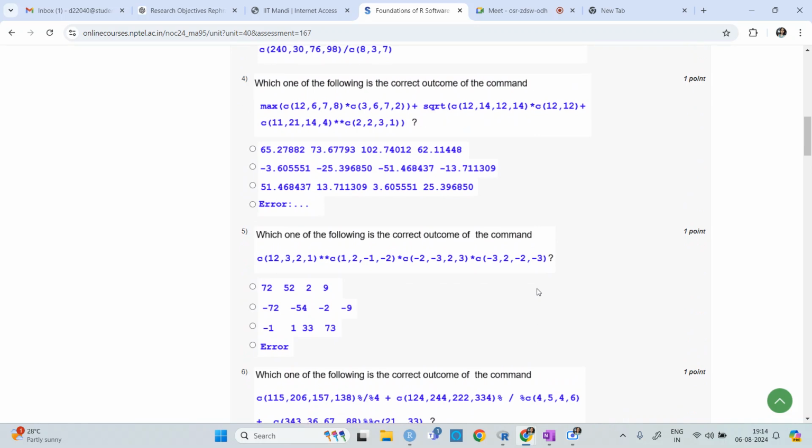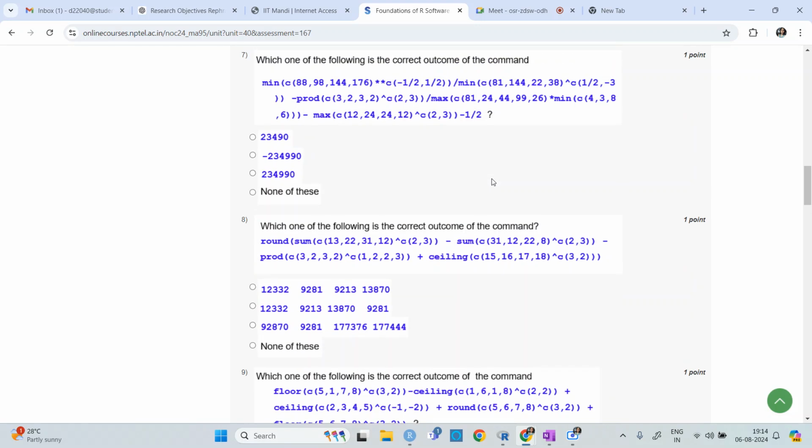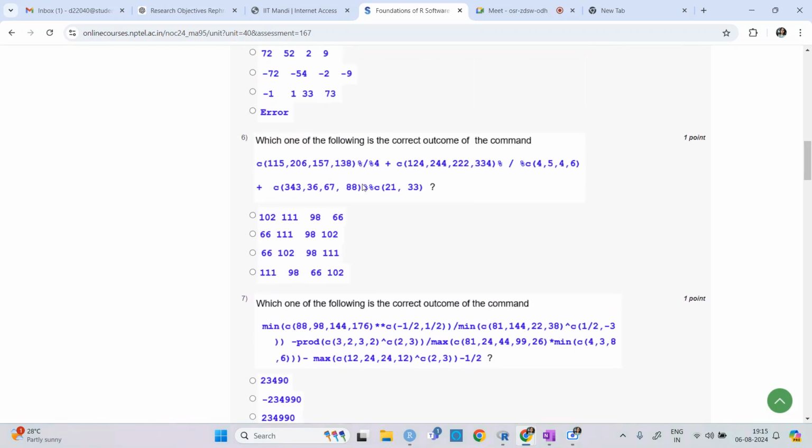Thank you, ma'am. In the eighth question, we are using percentage. There is a percentage divided by percentage 4. What is the meaning of this, why are we using it? This is integer division, so the fractional part is discarded here. Okay, so whatever comes after the decimal part, we will discard it.